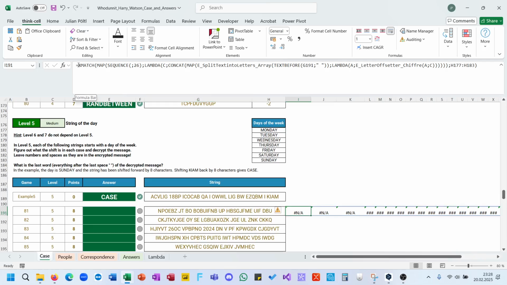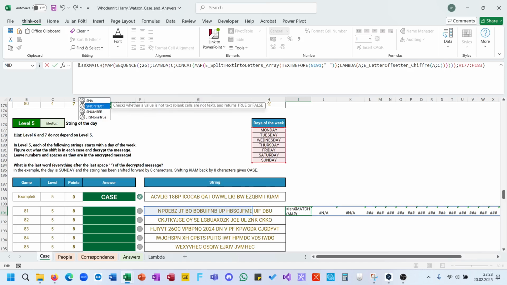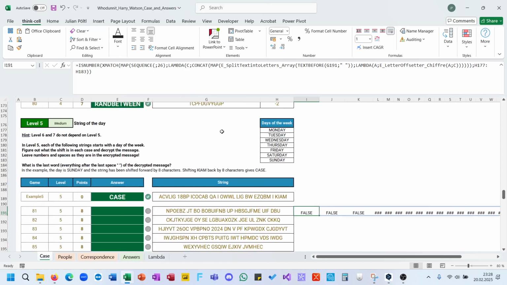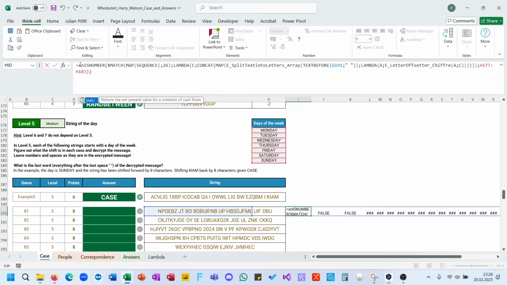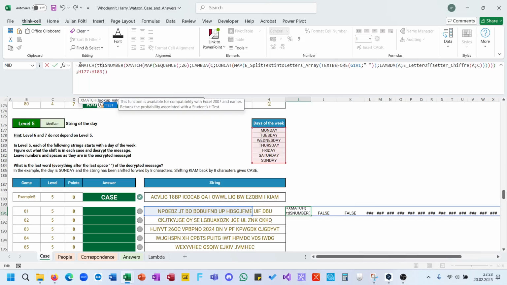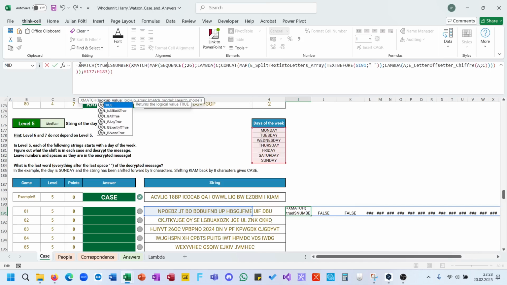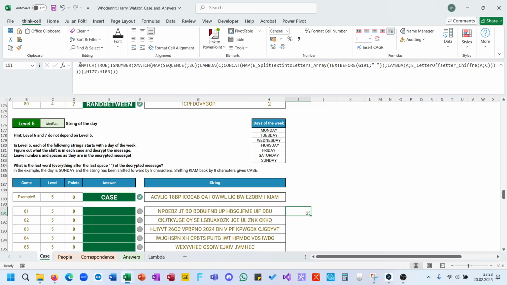And then we need to is number. We have our then, and then we XMATCH for true. And our letter offsetter chiffre is 25.